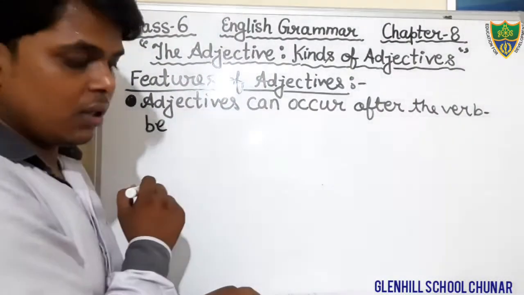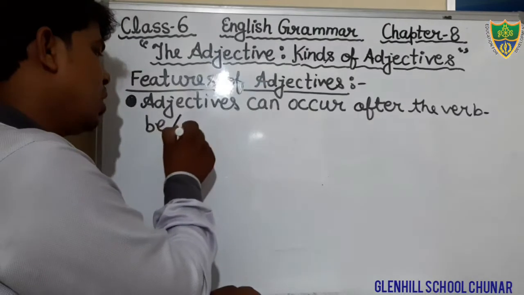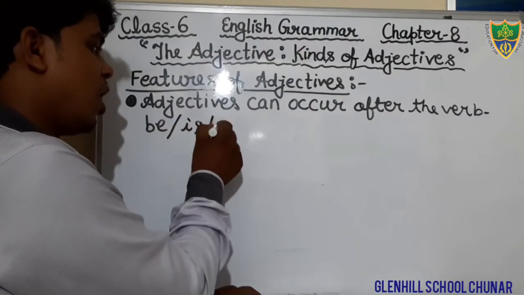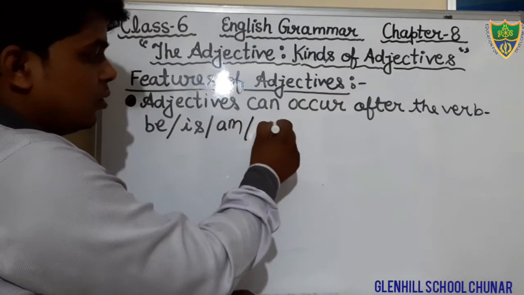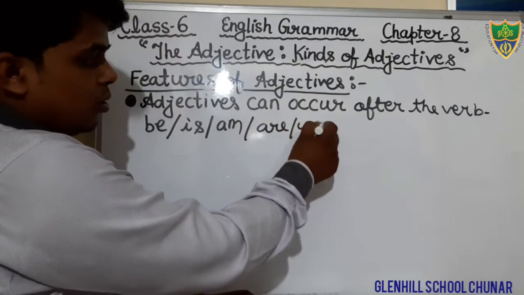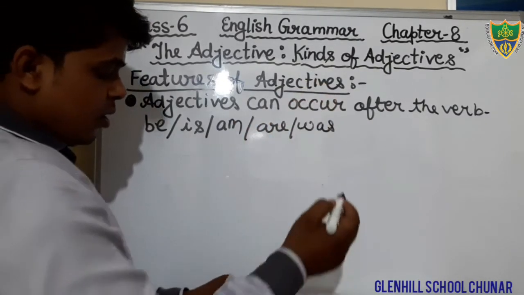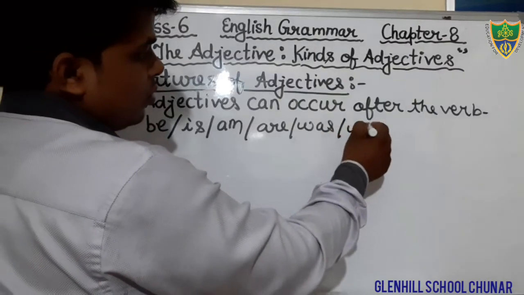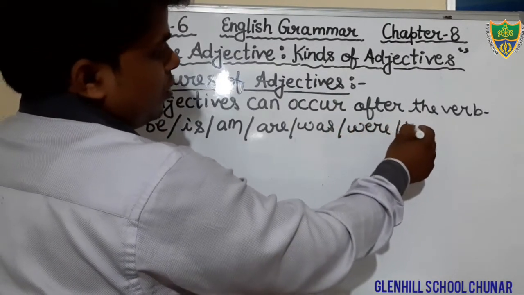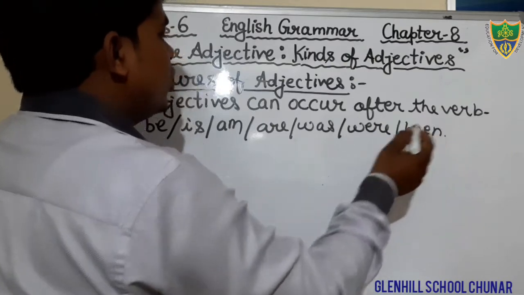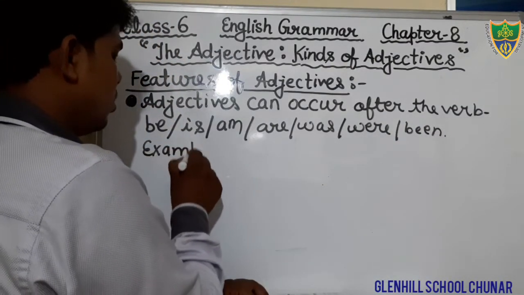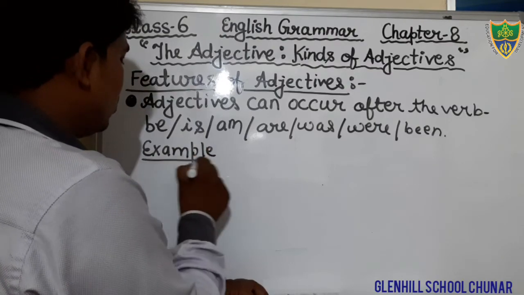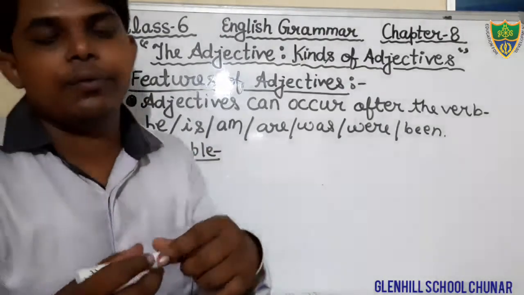Be, is, am, are, was, were, been. Okay students, we generally use the adjective just after the verb.